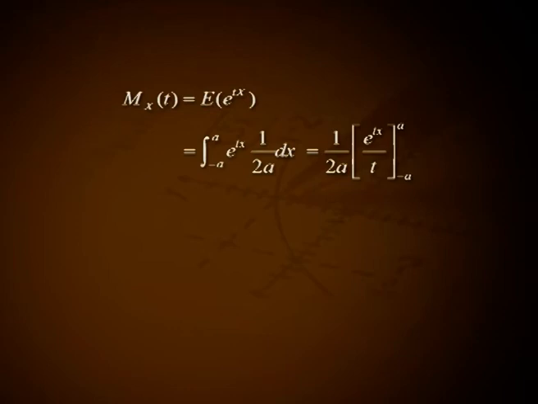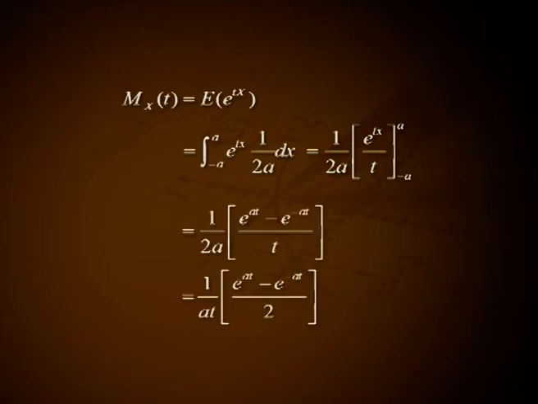Solution. Mx(t) equal to expectation of e raised to tx, that is equal to integral from minus a to plus a of e raised to tx into 1 by 2a dx. That is 1 by 2a into [e raised to tx divided by t] in the limit from minus a to plus a. That is 1 by 2a into (e raised to at minus e raised to minus at) all divided by t. That is 1 by at into (e raised to at minus e raised to minus at) all divided by 2. That is 1 by at into sinh at.